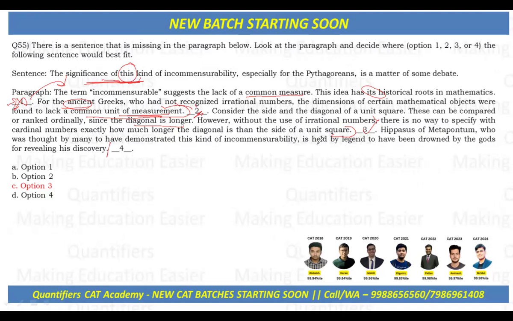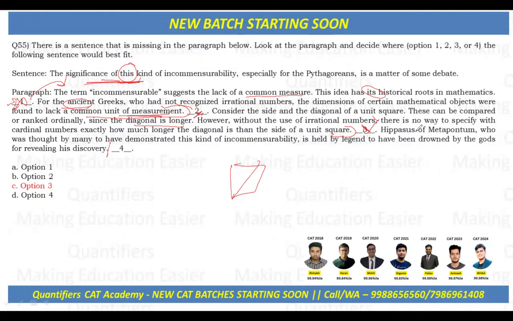This blank follows a detailed explanation of incommensurability using the example of the side and diagonal of a unit square. The missing sentence fits well here as it provides additional context about the significance of the concept, especially for the Pythagoreans. So that's the best fit here.